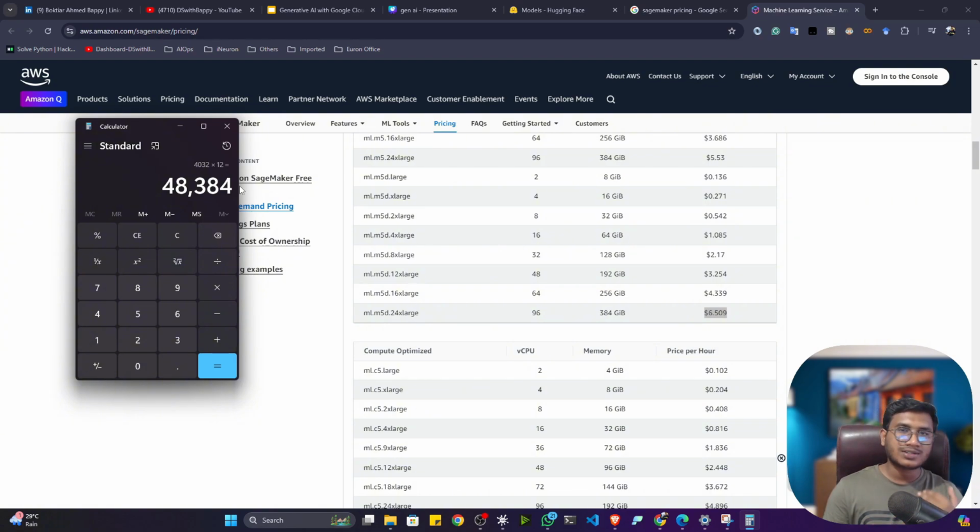So at the end, your cost is increasing. If you're using this kind of open source large language model and deploying it on this kind of platform, on a custom hosted server, you will have lots of cost at the end. So better to use the OpenAI model at that time, yes or no? Because the OpenAI model will charge you very much less than this amount of money. Got it? So that's why LLMOps comes into the picture.